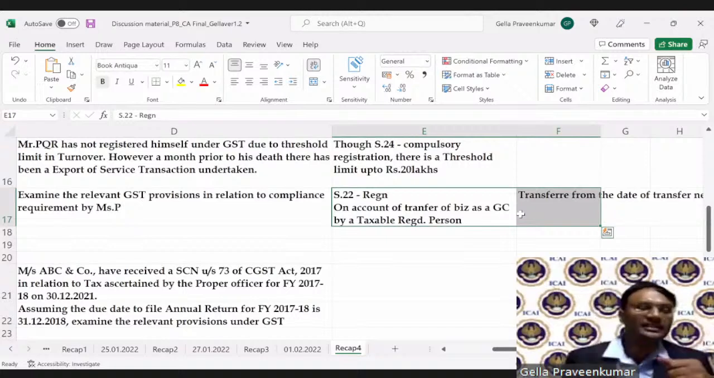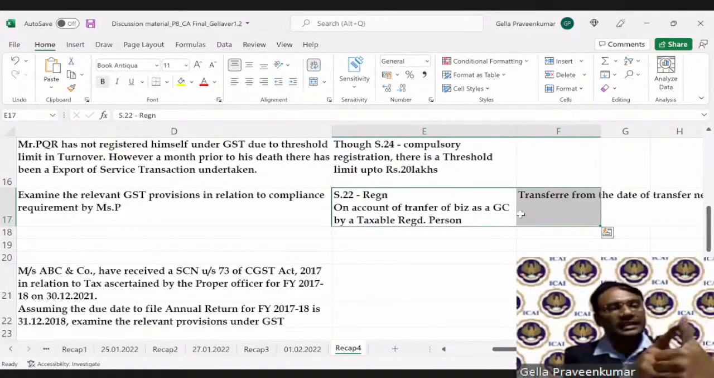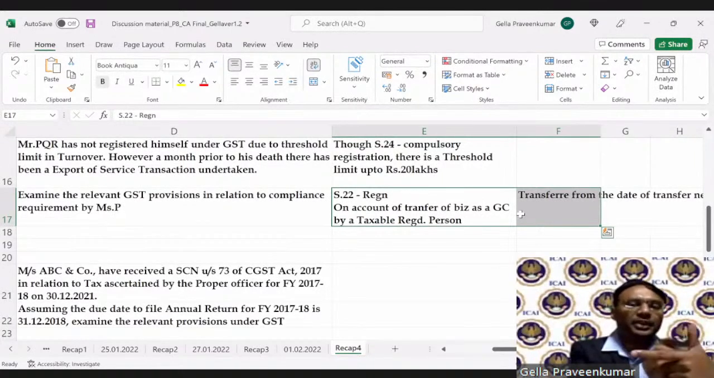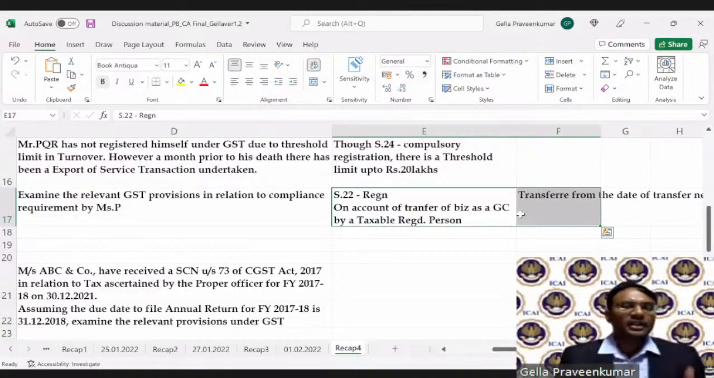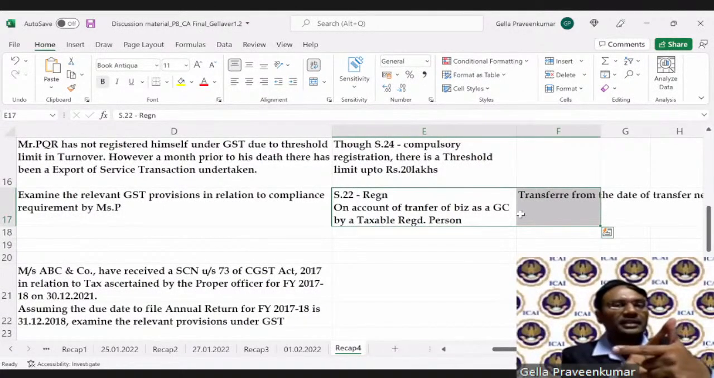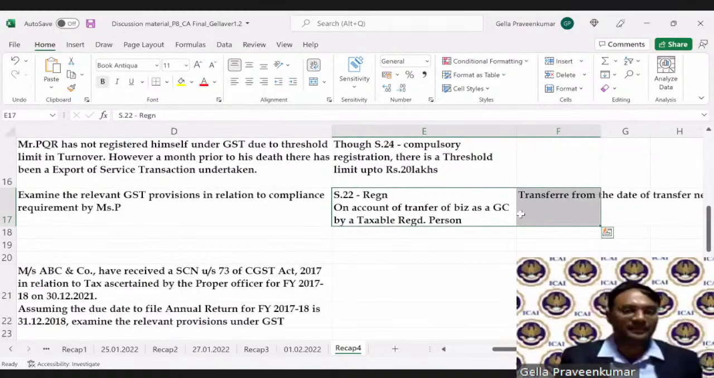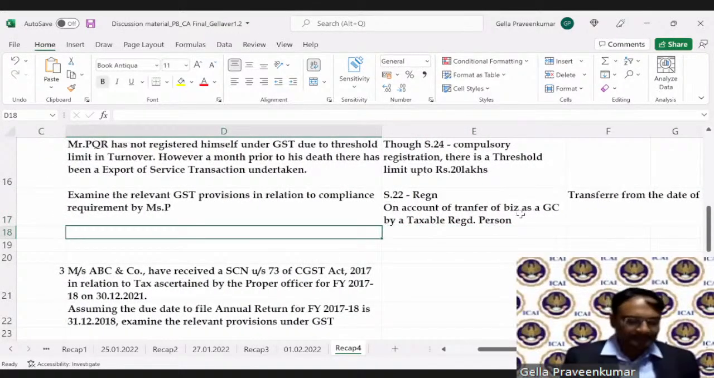Now, in this case, PQR is not registered. Why is he not registered? He is not supposed to register himself. Now, when this business was transferred to Miss P, P need not get registered for the simple reason that PQR is not registered in the GST law. Getting the point? Only when Mr. PQR is mandatory to register, then his daughter, Miss P, also has to register.